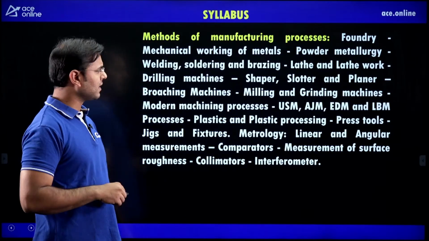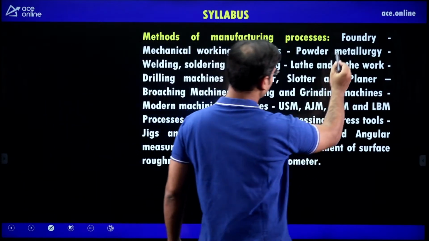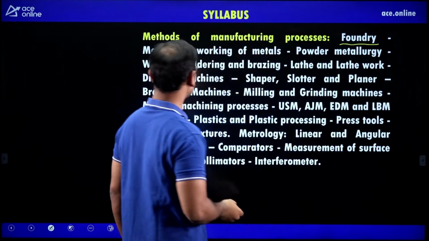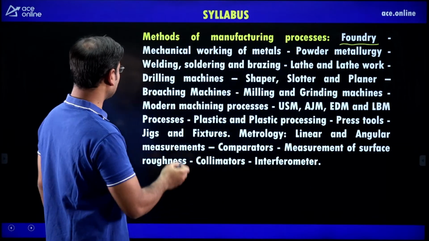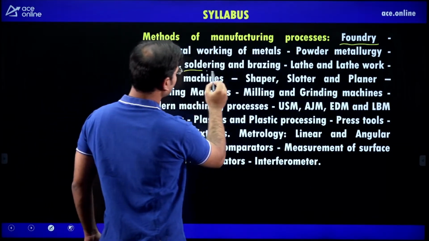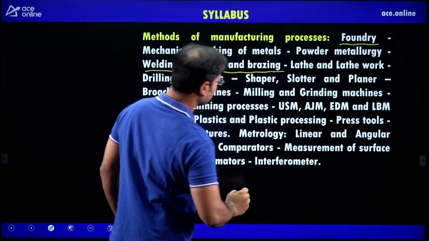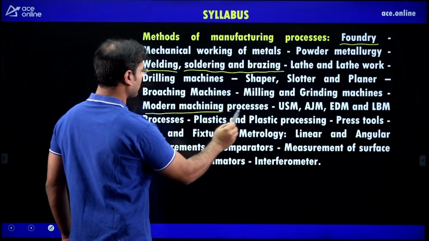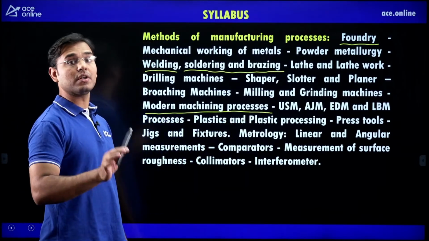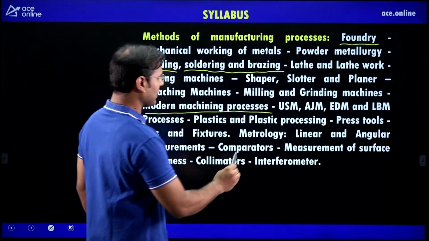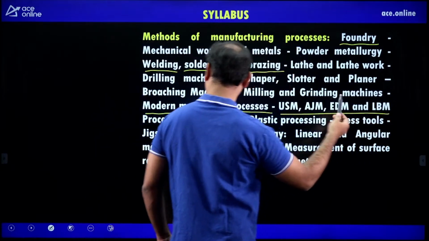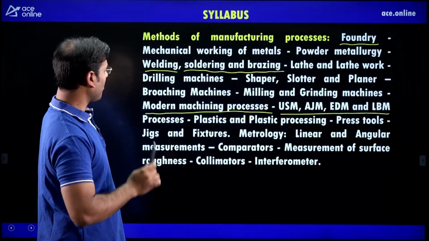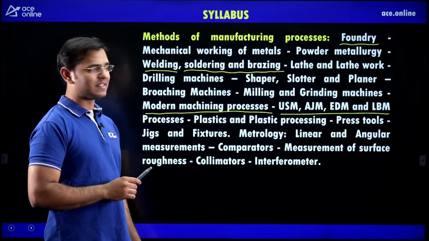This is your syllabus, and in that syllabus you can see that the foundry is one of the topics, meaning metal casting. After foundry we can go with the welding, soldering and brazing. And after that we have to see the very important modern manufacturing process, also called non-traditional machining methods. All those methods are mentioned here. All those topics we have to see in today's lecture.